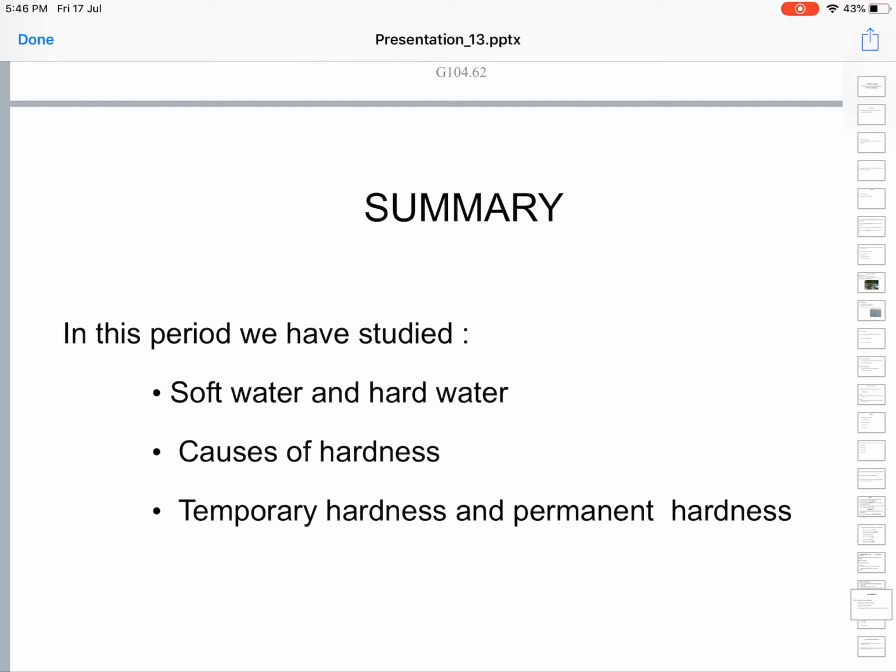Then hardness is of two types we have seen. They are temporary hardness and permanent hardness. Temporary hardness is the type of hardness which can be removed by simple boiling of water, simply by a physical method. When you heat water, this hardness is caused by bicarbonates of calcium and bicarbonate of magnesium.